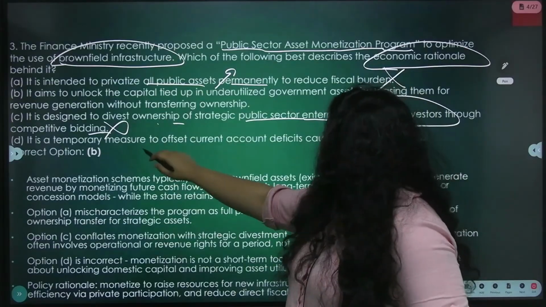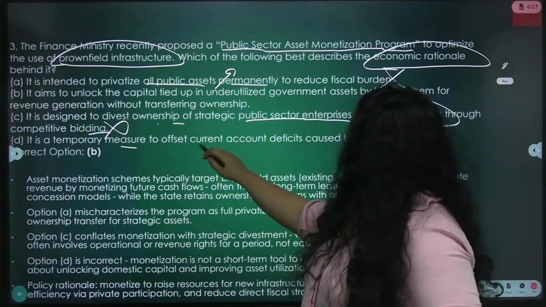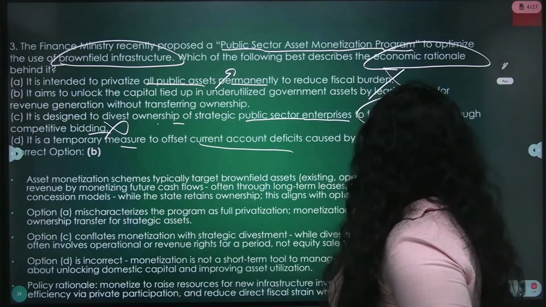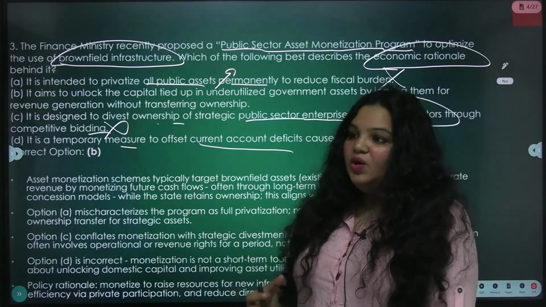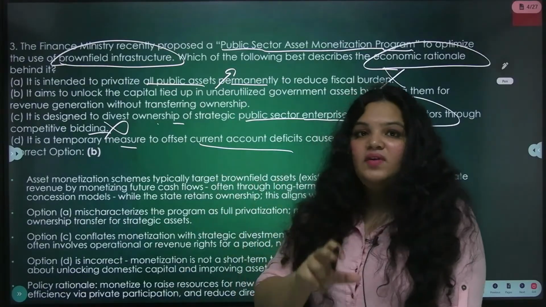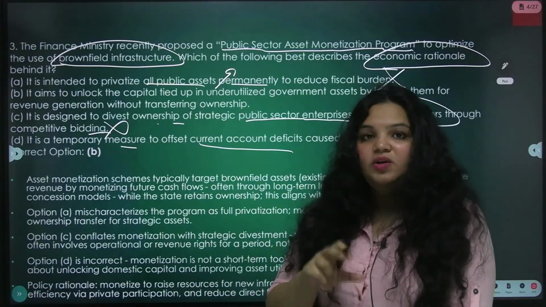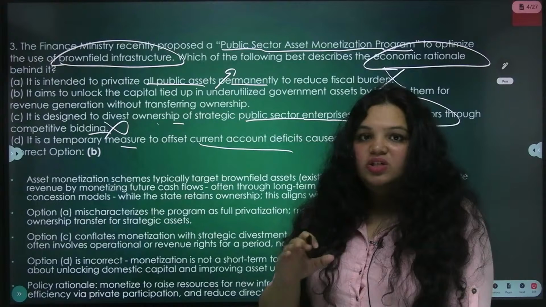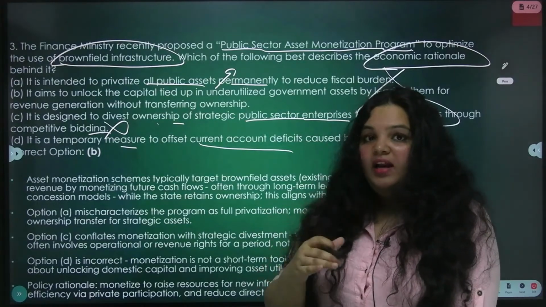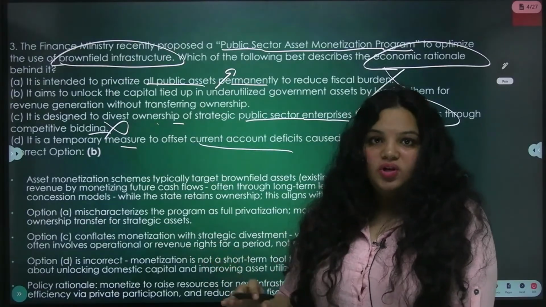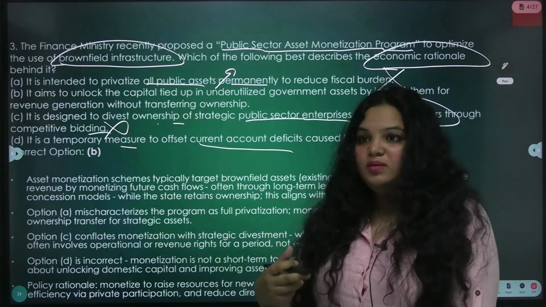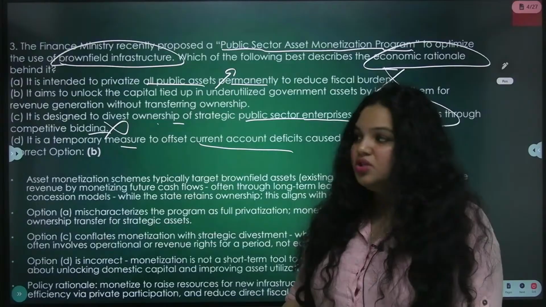Now, next, it's a temporary measure to offset current account deficits caused by falling exports. No, it's not a temporary measure also. We are trying to create a long-term source of income. Anything related to infrastructure is not temporary, it's not short term. They plan at least for the next 50 years, even roads or anything. If not, the businessmen cannot justify that infrastructure.